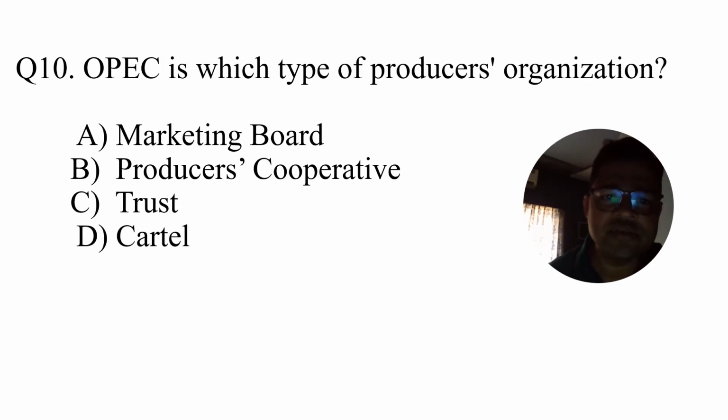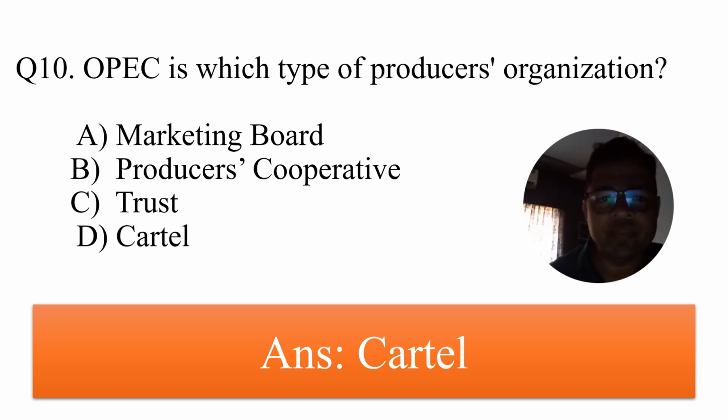The next question is, OPEC is which type of producer organization? I have highlighted OPEC because OPEC is more connected to the oligopoly conditions. Poly means seller, oligopoly conditions. Hopefully you have remembered that the institutions dealing with diesel, petrol and petrochemicals form a cartel, and that comes under OPEC, and the answer is the cartel one.